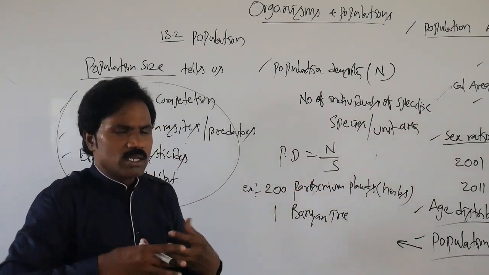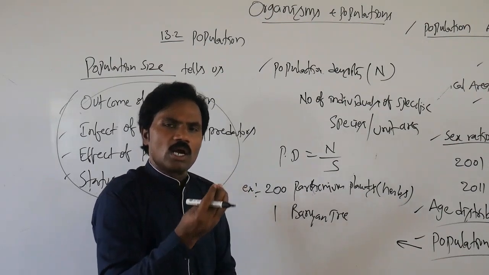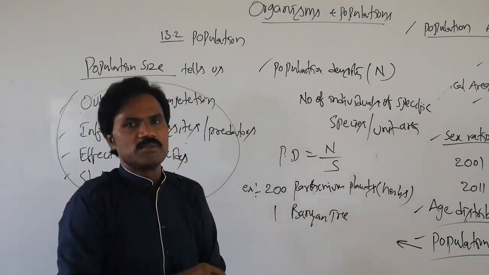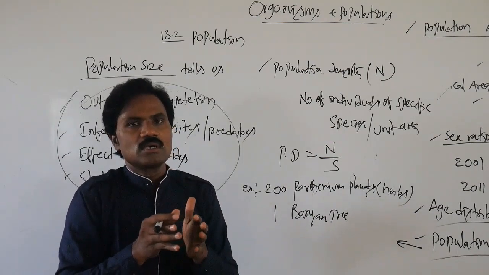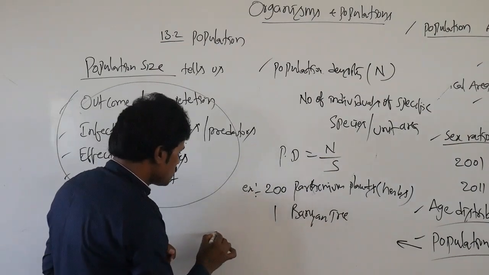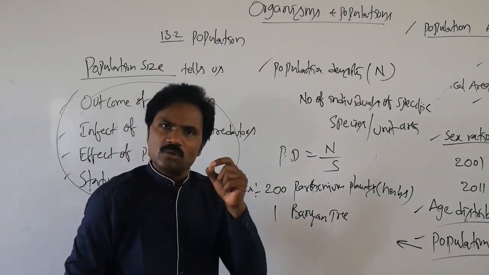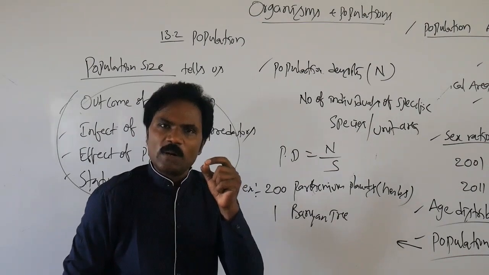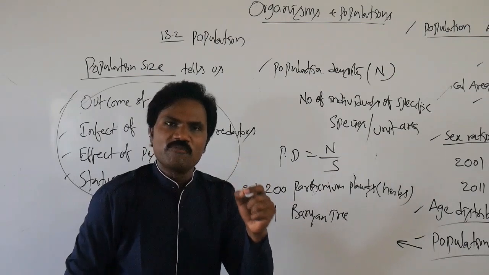But according to other scientists, not only the number of individuals is taken, but also the percent area is very important for population density. So observe very carefully: population density is not calculated only from the number of individuals.